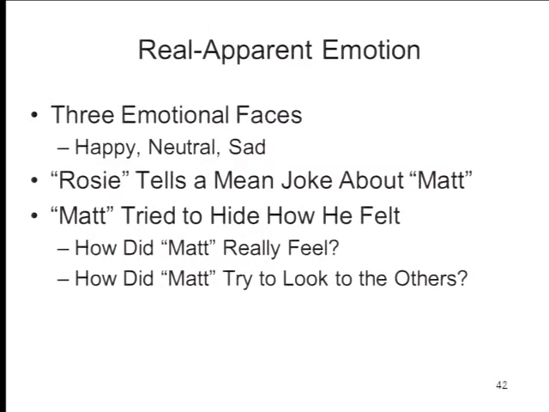One more of these. A test for understanding the distinction between real and apparent emotion. The child is presented with schematic diagrams or photographs of 3 emotional faces, 1 happy, 1 sad, and 1 neutral. And she's told that there's this little girl, Rosie, who tells a mean joke about a little boy, Matt. And in response, Matt tried to hide how he felt.